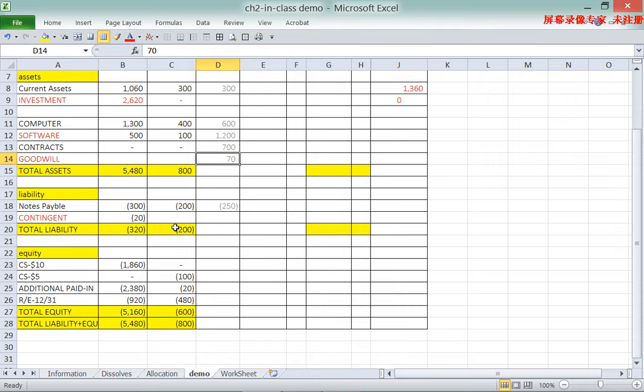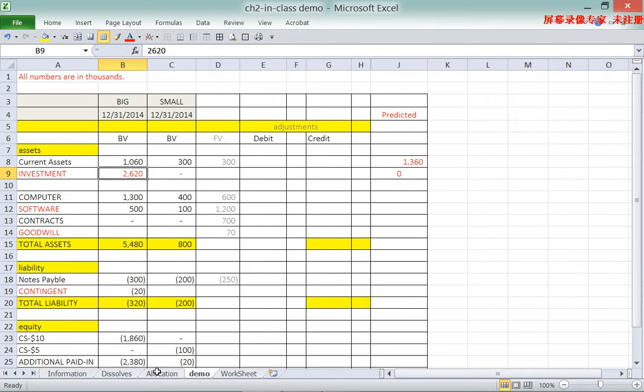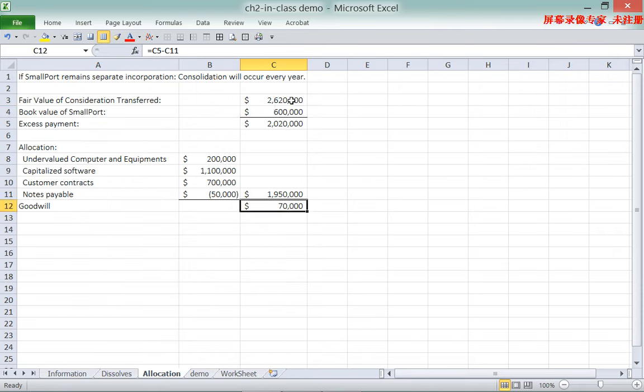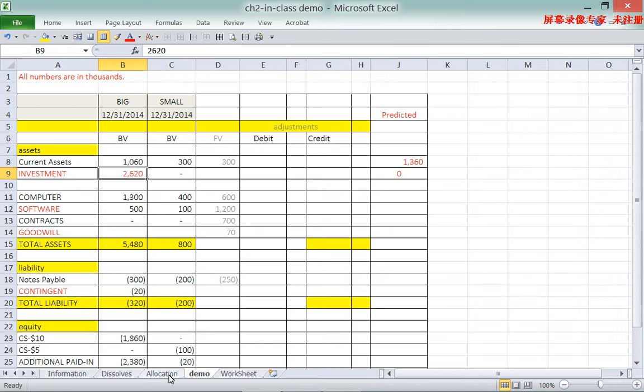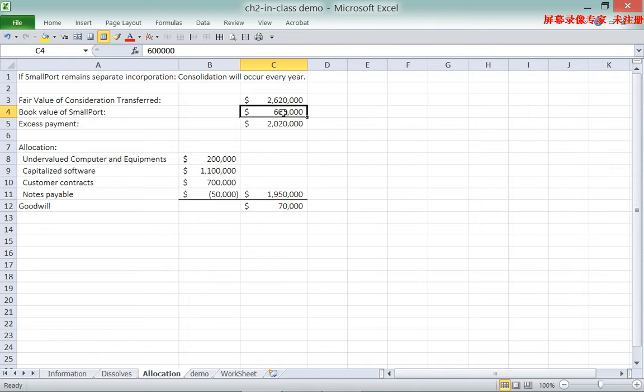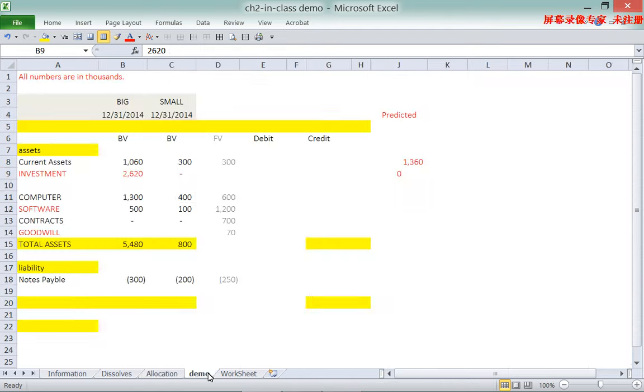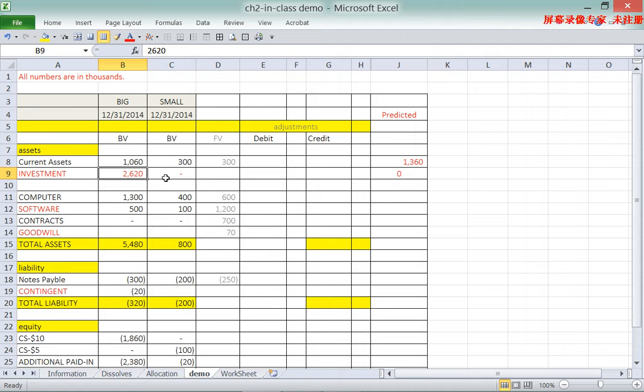So if we look at the allocation, the investment account of 2.62 million is the book value of the subsidiary plus the excess payment for all individual assets and liabilities and the goodwill. So we need to take this account out because it's double counting the assets and liabilities of the subsidiary.